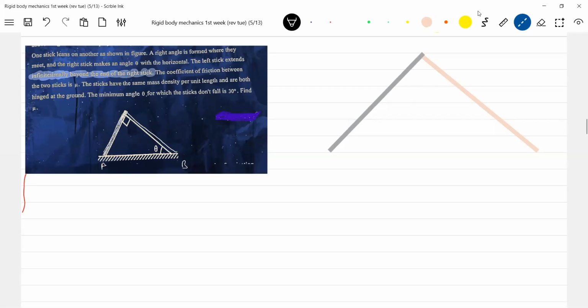Okay, I think you can see this diagram very clearly, no? Both the rods are inclined.